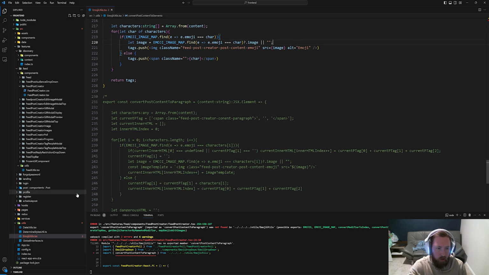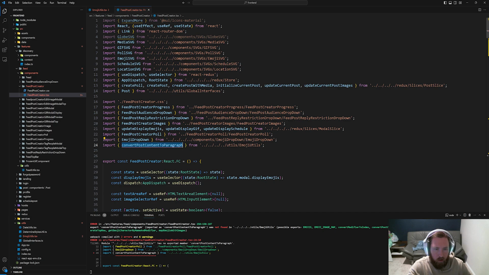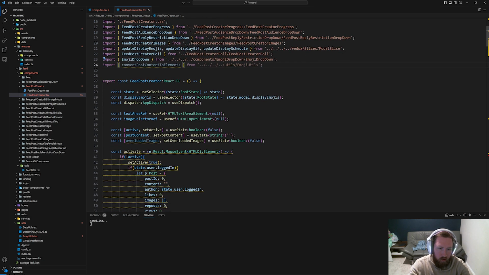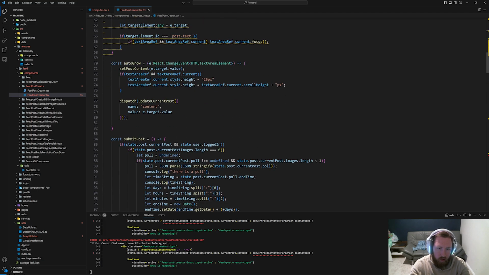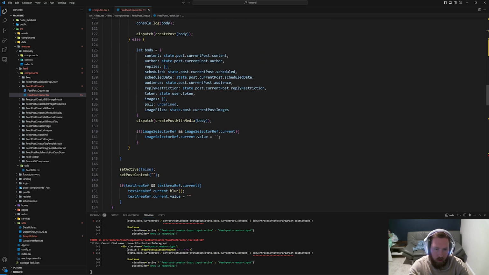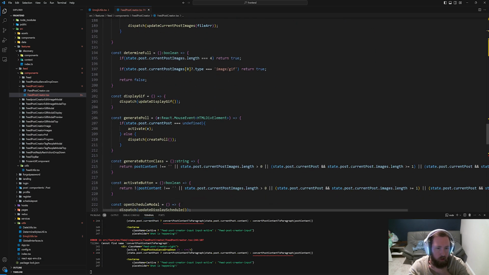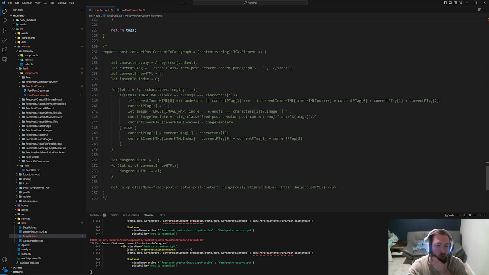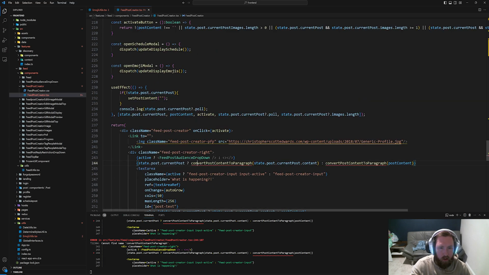But let's go ahead and come back into wherever it's at, feed post creator.tsx, I think. And now this will be convert post content to elements. Now, I don't know why I didn't have this idea before. This is a lot better idea. And if we come in here, the old one had a feed post content that dangerously set. So I think we want this class name.